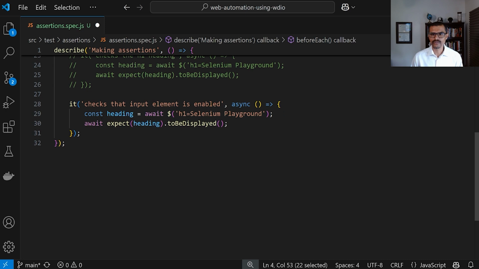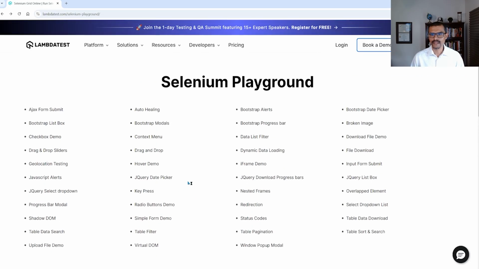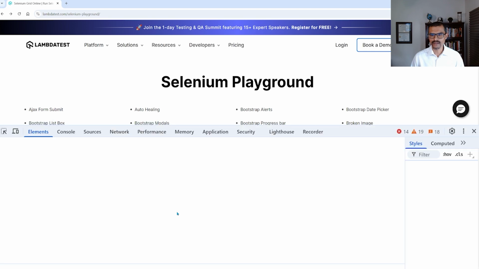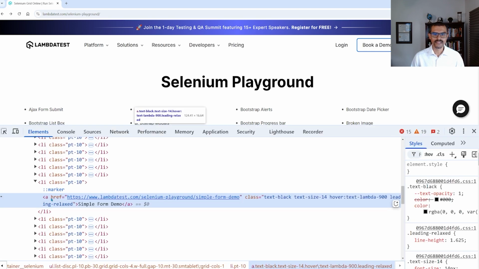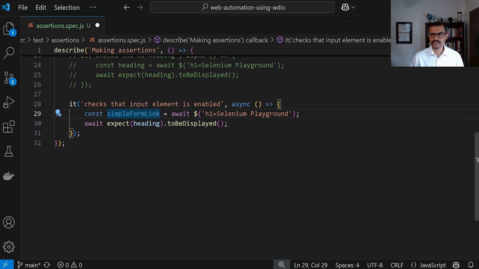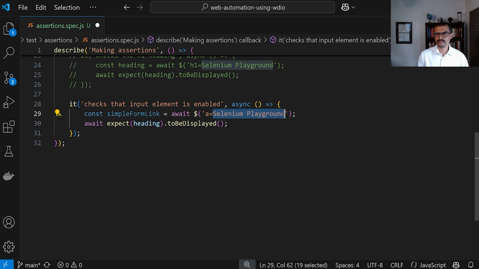All right, so here we're going to say constant. I'm going to call this one simple form link. And it is this link right here, simple form demo. So if I inspect this element right here, we can see right here that this is an anchor tag and it has this text right here. So I'm going to use the anchor tag and then the text to locate the element and click on it. All right, so let me go back over here. We're going to say await an anchor tag and we're going to say simple form demo.